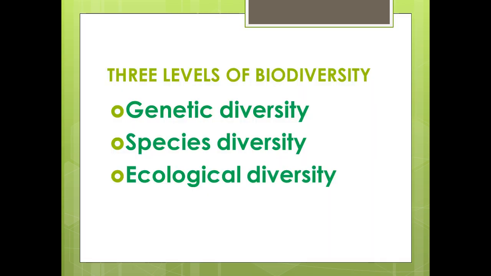Now, according to Edward Wilson, biodiversity is the variety of form found in all types of components of biological organization, right from macromolecules found in cells, genes, gene pools, species, ecosystem, and biomes. Broadly, biodiversity can be thought of at three levels: genetic biodiversity, species diversity, and ecological diversity. Now let us look into what these mean.